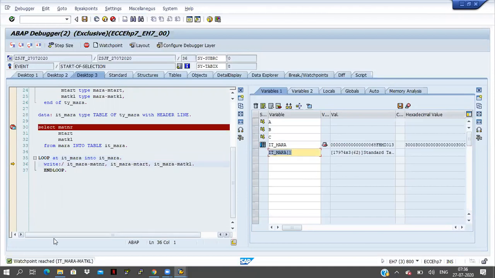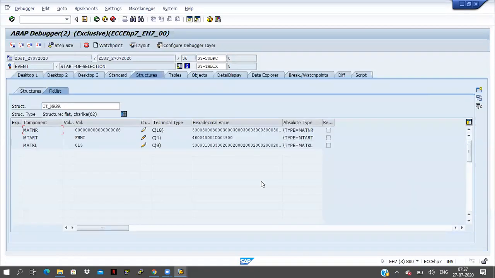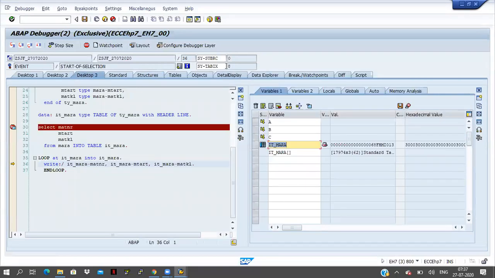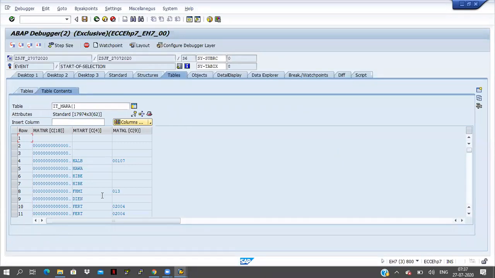See here, the watch point reached. I just clicked the F8 button. The total program should execute, but the program is not executing; it is stopping at one place. If you double click on this ITMARA, the MATKL is equal to 013, and we are at the eighth line of this internal table loop.